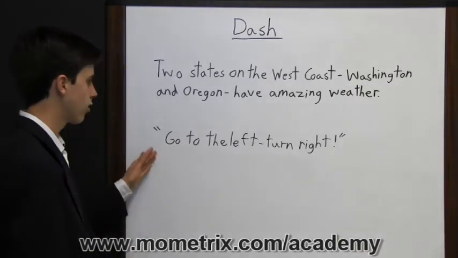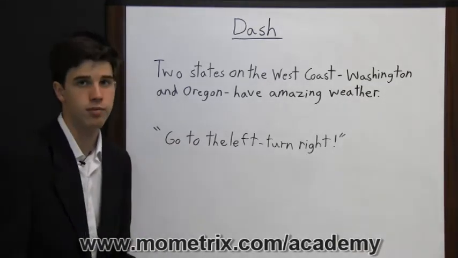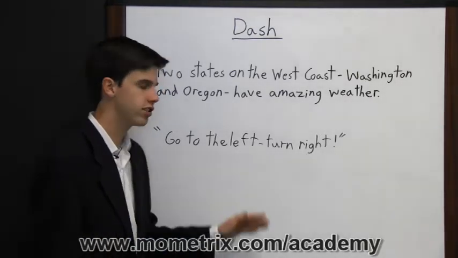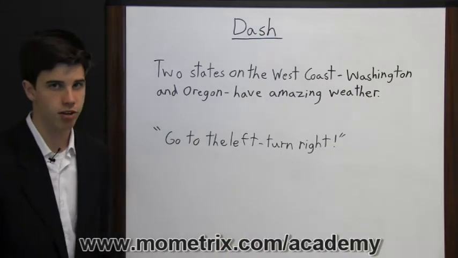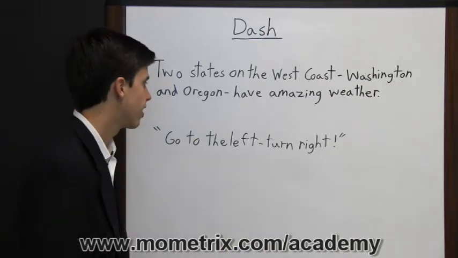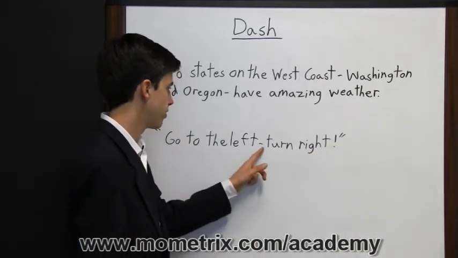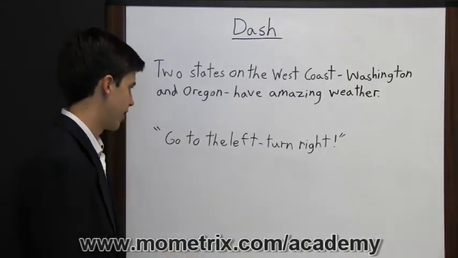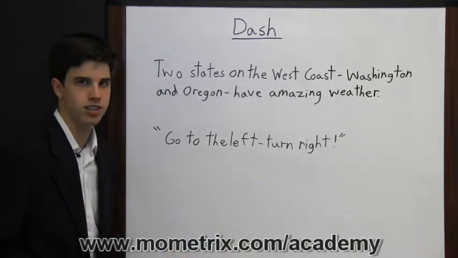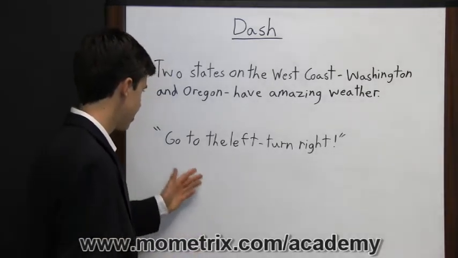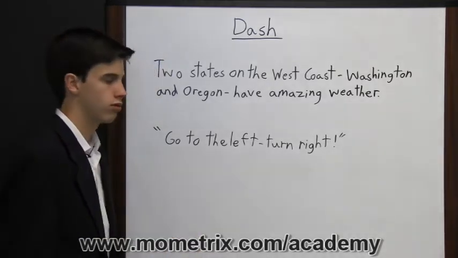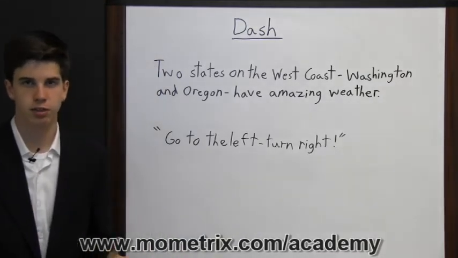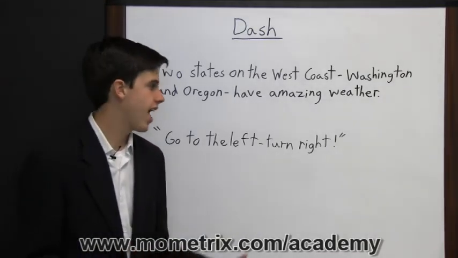Like right here, go to the left—turn right. So right here the speaker is telling the driver to go to the left, and then they pause for a second and realize that they actually need to go to the right, so they're saying turn right. So the dash right here is showing that the speaker thought for a minute, because otherwise the sentence wouldn't make sense without the dash, because the sentence would just read, go to the left, turn right. So the dash is needed here to show the reader that the speaker paused, thought about it, and then changed